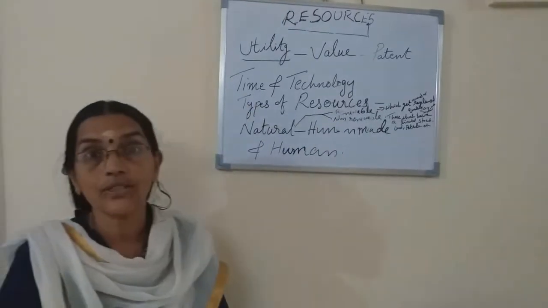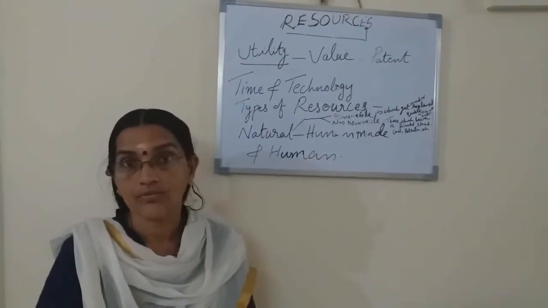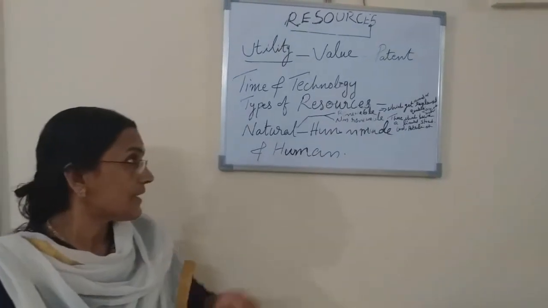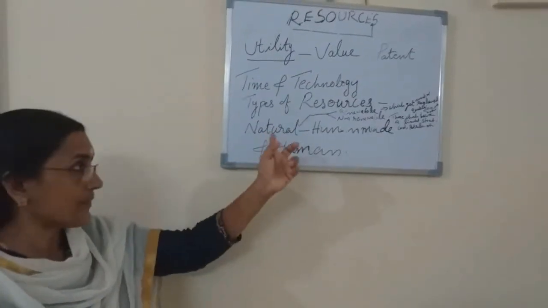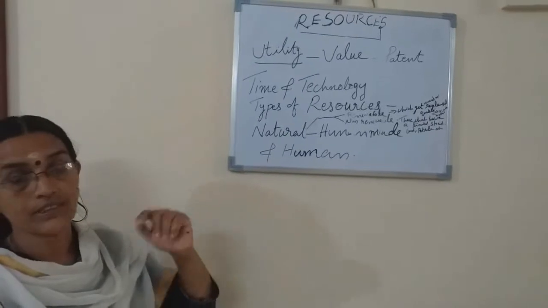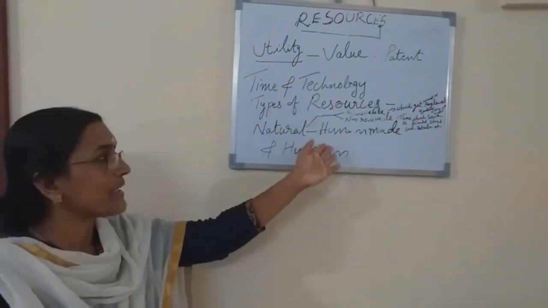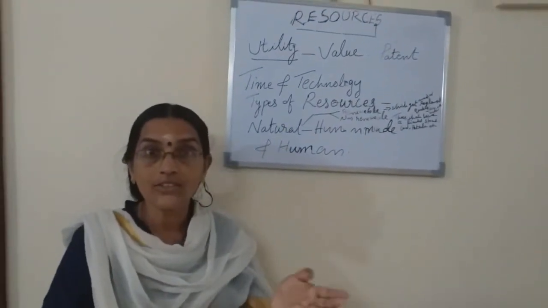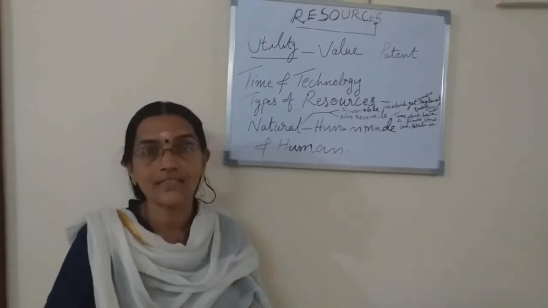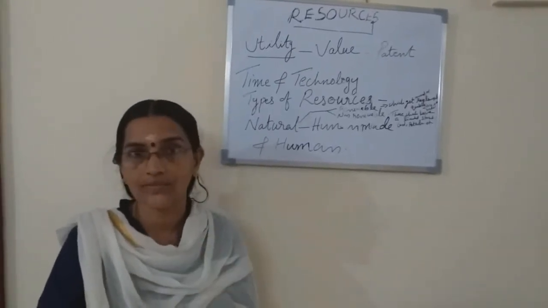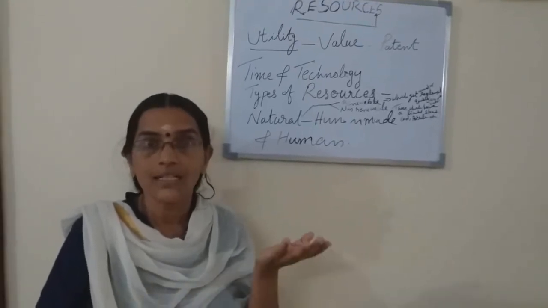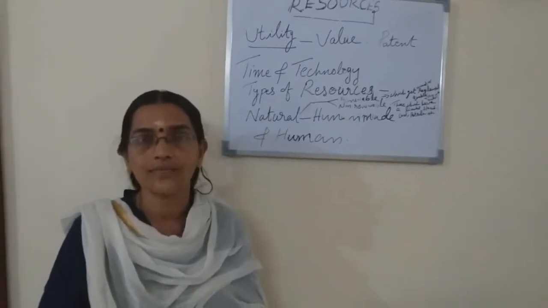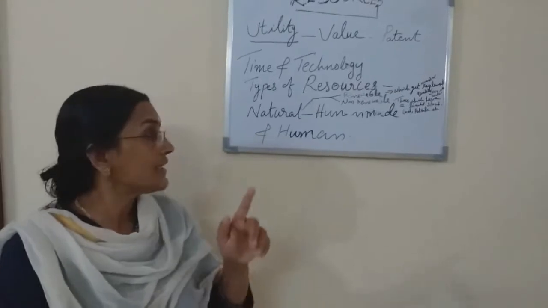So we can study the types of resources, the classification of resources. The different types of resources are natural resources, human-made resources and human resources. What is meant by natural resources? Natural resources are the resources we get from nature itself. It's a free gift of nature. The air we breathe, land we use, water, mountains, all these things are gifts of nature.